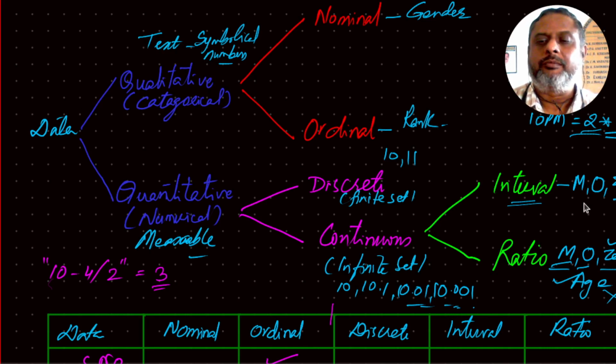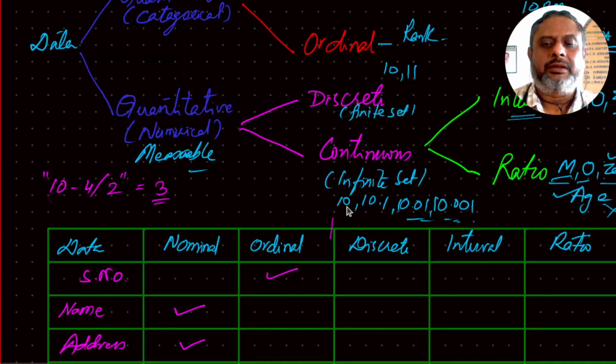So think in terms of all we discussed. Is it measurable or not? Measurable means quantitative, not measurable means qualitative. If it is qualitative and the order is important, then it is ordinal. If the order is not important, then it is nominal. If it is quantitative and you are talking of a finite set of numbers which the attribute can take, then you are talking about discrete data. Otherwise, you are talking of continuous data.